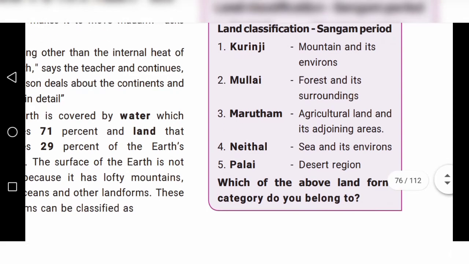Second one, Mullai. Mullai land means forest and its surroundings. Third one, Marudam.